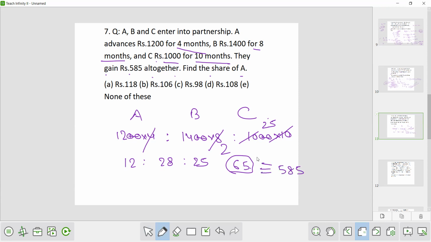585. Now this is how much? How many times? 9 times. How? If it would be 10, then 65 into 10 would be 650. Now 650 and 585. This is how much less? 65 less. So ultimately it's 9 times. So now you have to find the share of A. So A will be 9 times. So it will be 108. So 108 is our answer.